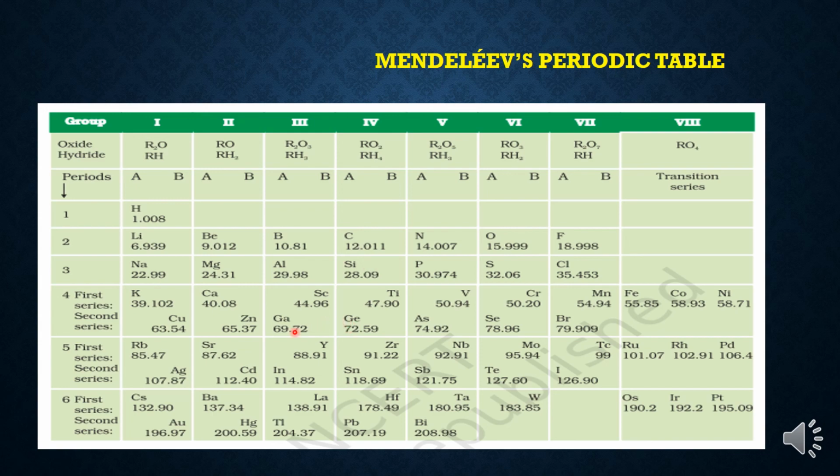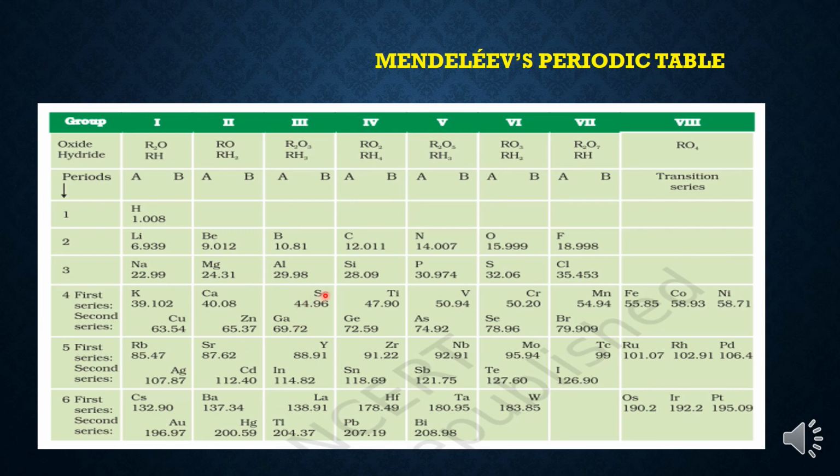And also children, when the elements were undiscovered, he had given names. Aluminium is the element present in group 3 and below aluminium there is an empty space. So he added the term Eka, EKA aluminium, for element gallium.